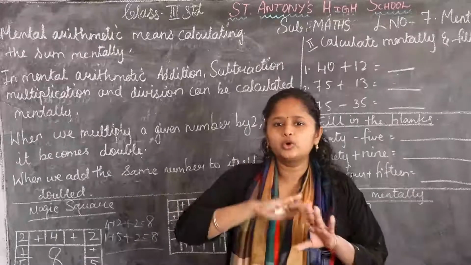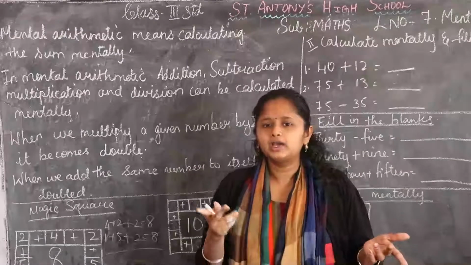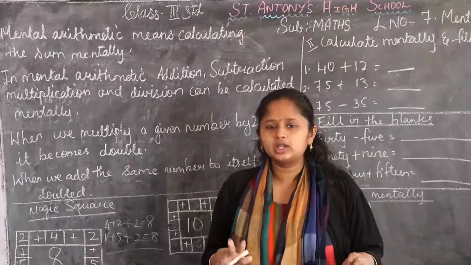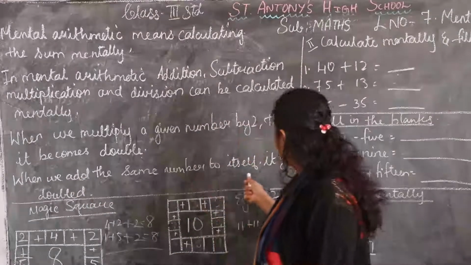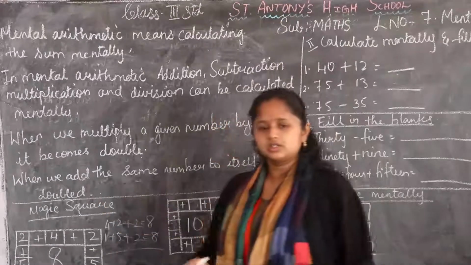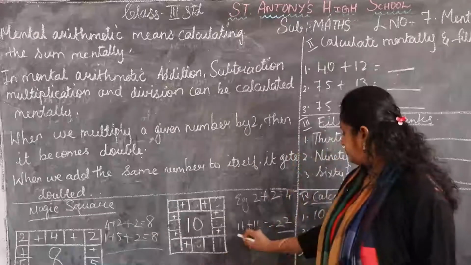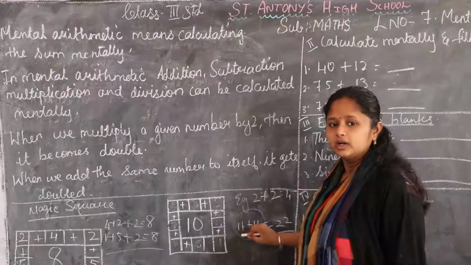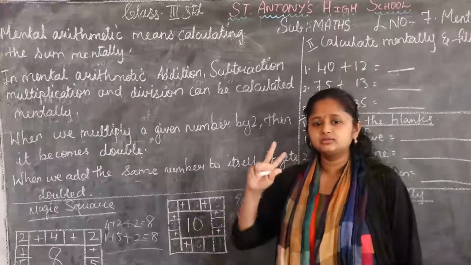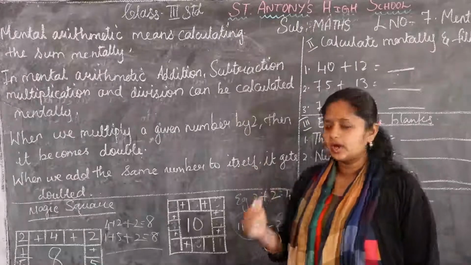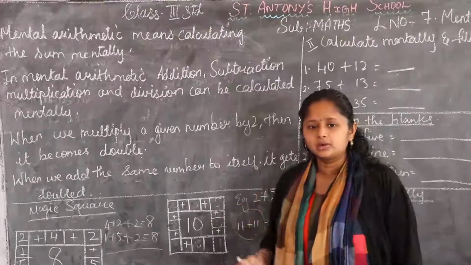While multiplying 4 by 2, the number 4 if we multiply 2 times, we get the answer as 8. 4 twos are 8, like this. When we add the same number to itself, we get the double. Like 22, 33, 44, that way we get the double numbers.